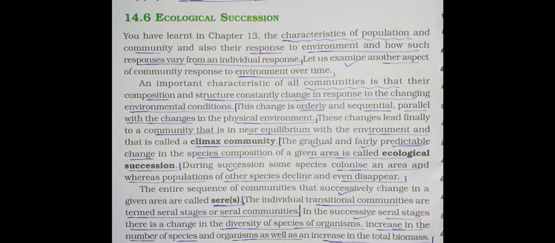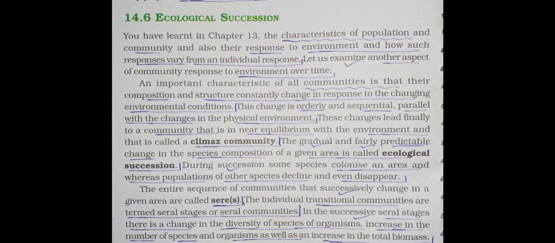So we can say that the first line is about the characteristics of population and community, and also the response to the environment, and how much the response varies, meaning different from an individual response. Let us examine another aspect of community response to the surrounding environment over time. Okay, now see the second paragraph.